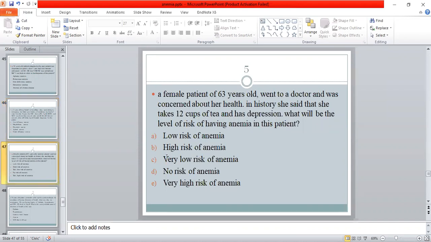Question number five. A 63-year-old female patient went to the doctor and was concerned about her health. In history, she said that she takes 12 cups of tea and has depression. What will be the level of risk of having anemia in this patient? Low risk of anemia, high risk of anemia, very low risk of anemia, no risk of anemia, or very high risk of anemia.